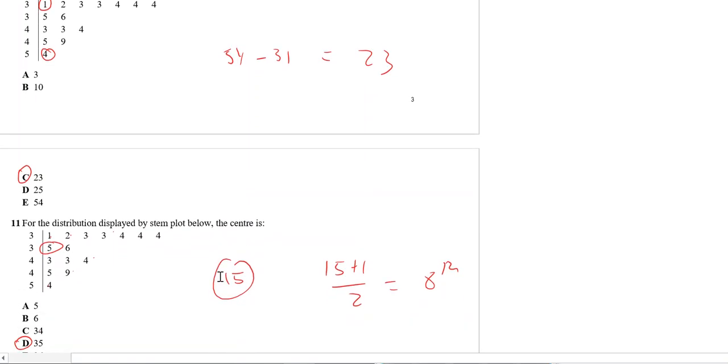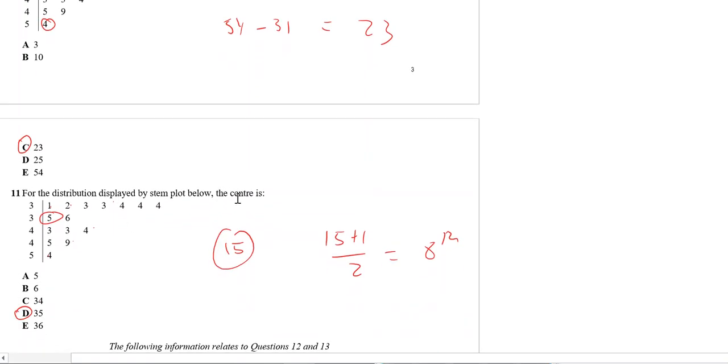Question 11. For the distribution displayed, the center means median. You count how many data points there are, there are 15. To get the median position, you add 1 divided by 2. So 16 divided by 2 is 8. The 8th position, you count 1, 2, 3, 4, 5, 6, 7, 8. So it happens to be 35.